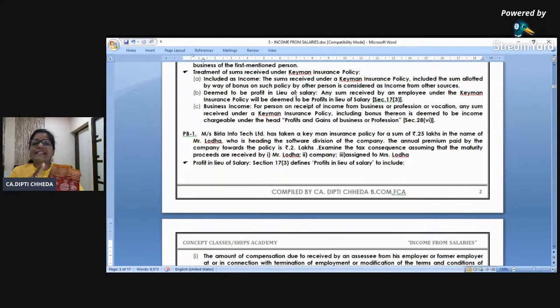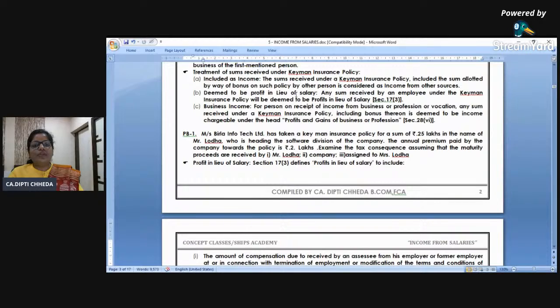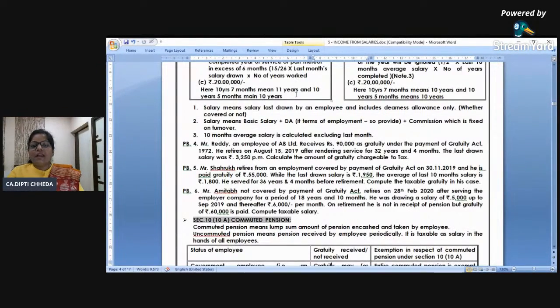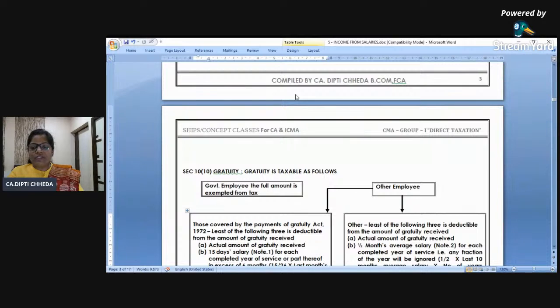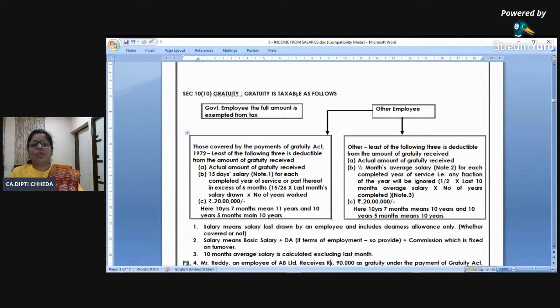B point. Sometimes the employee is deceased, and the Keyman insurance policy and all the other sums are given to the deceased member's legal heirs, wife or son. Then it will be taxable in their hands under income from other sources. Right? This is a problem for Keyman, but now we don't have time to solve all this. Deductions we have done. I thought of taking allowances, but I think it's okay. We can go in the sequence so that we don't waste time in scrolling.